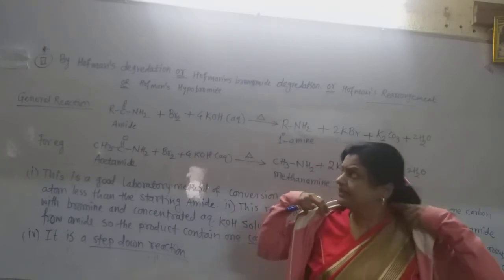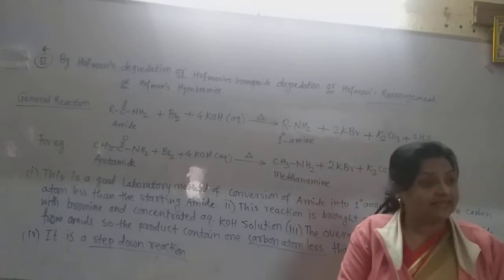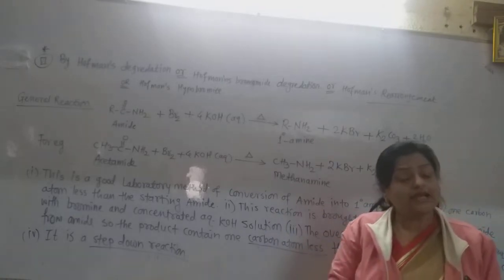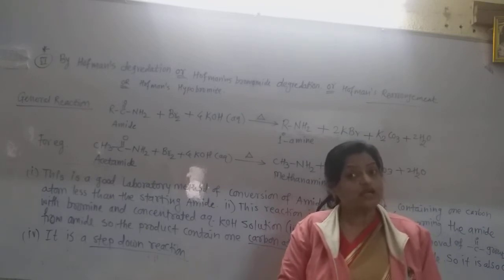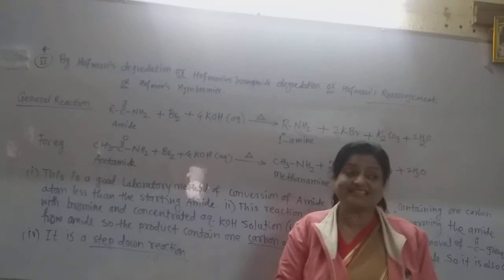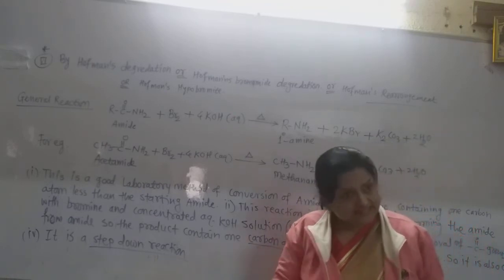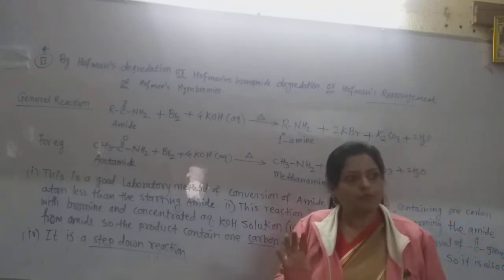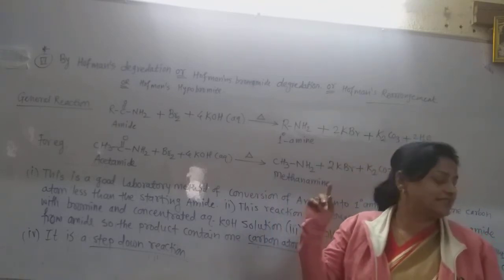Now this reaction has different names. That is Hofmann's degradation. Why is it called degradation? Because in this reaction the product has one carbon atom less than the starting amide. This is such a reaction of preparation of amines in which one carbon atom is less, not more.